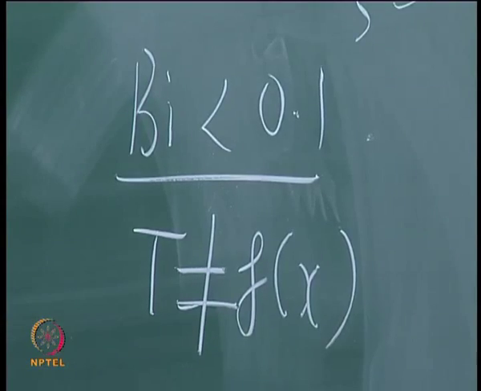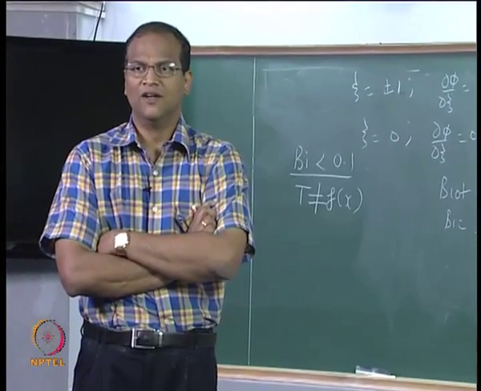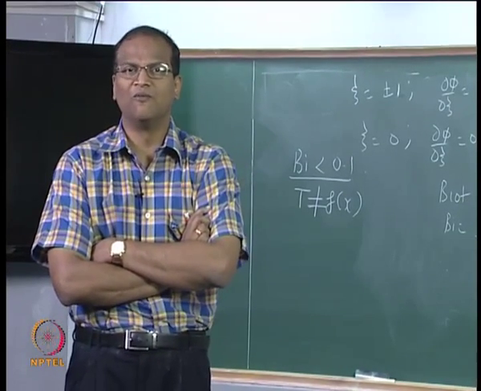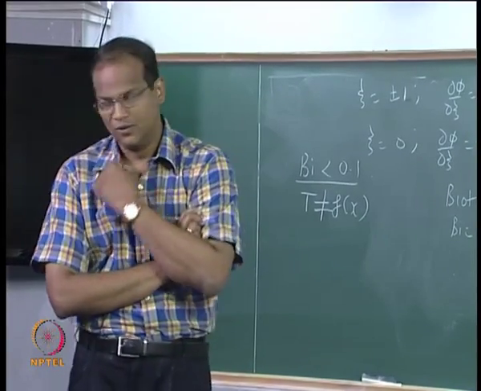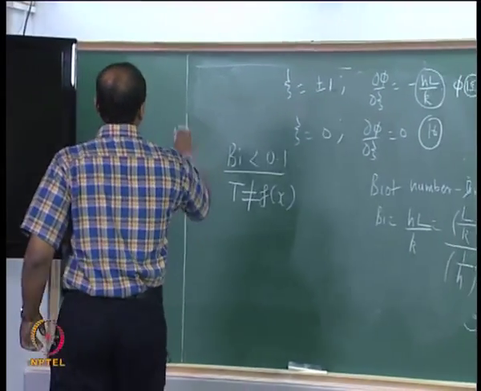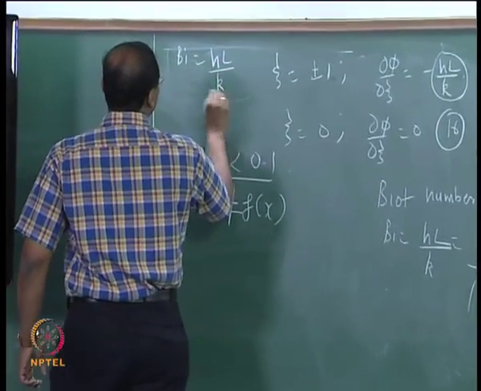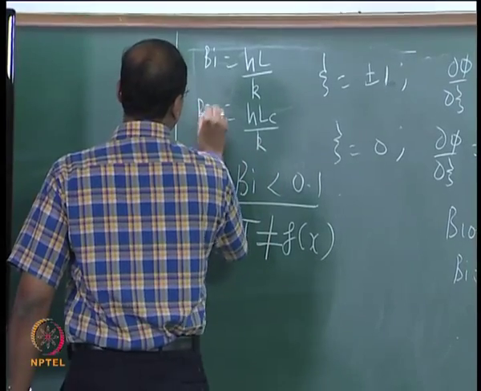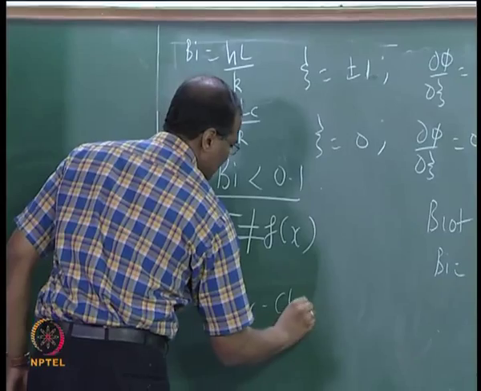So, if you encounter a transient conduction problem, the first step is to calculate the Biot number. If the Biot number is less than 0.1, you can go ahead and convert it into a problem where there is only one temperature within the whole solid. Now, this Biot number is hL by k; in this case h was clear, otherwise you have what is called h Lc by k, where Lc is the characteristic length.